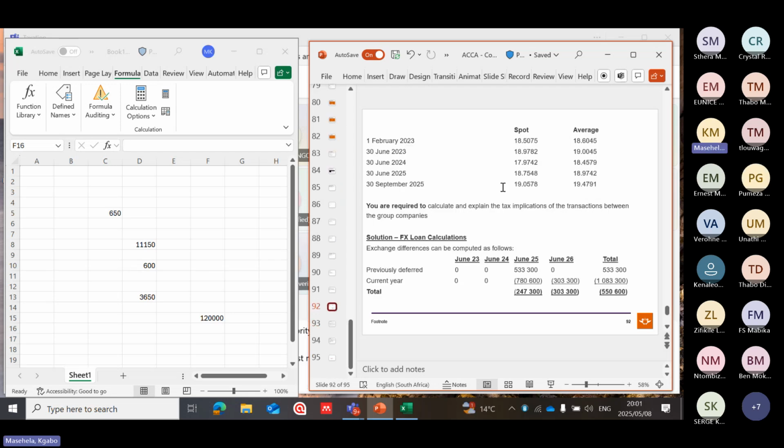The spot rate, the average. And most of the transactions, guys, if I have to tell you, happen at the spot rate, the current rate at a particular moment or point in time. You are required to calculate and explain the tax implications of the transactions between the group companies. Let's see.